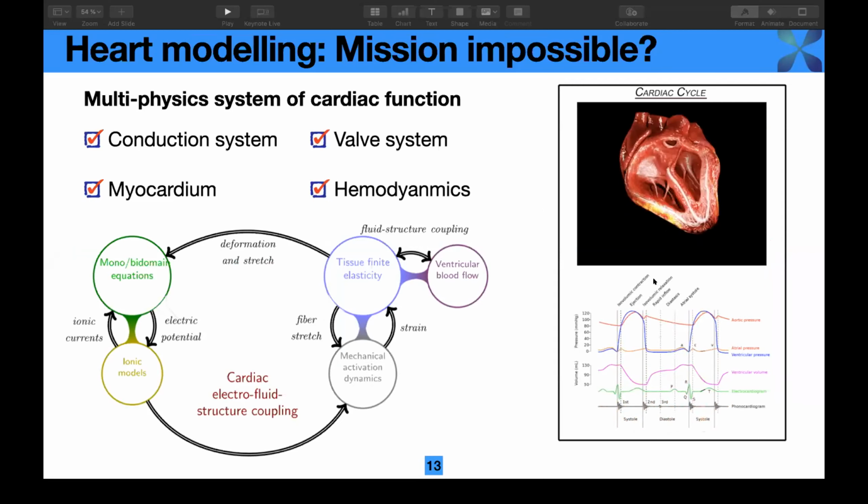It generally consists of a macroscopic multi-physics system. For example, the conducting system is governed by the monodomain or bidomain equation, which governs the propagation of the transmembrane potential. Then the transmembrane potential will induce the contraction of the myocardium. The contraction of the myocardium will couple with the opening and closing of the valve system for the injecting and filling of the blood flow. Meanwhile, the blood flow is governed by the hemodynamics model. Actually, it's a typical multi-physics problem, and it's related to our daily life.